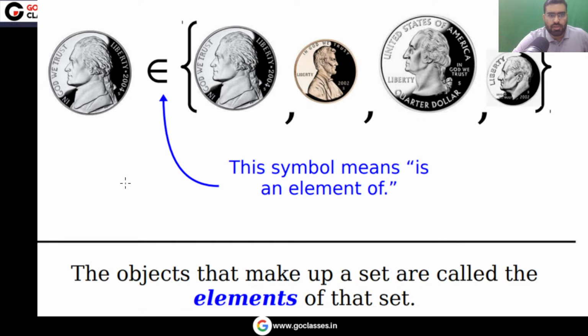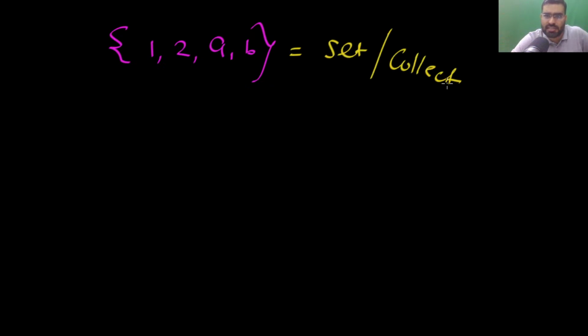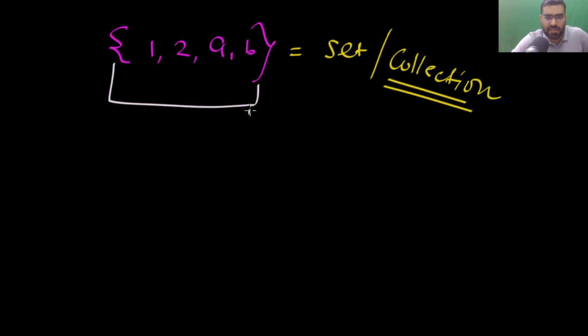Now, for example, look at this set. I give you 1, 2, A, B. In this set you can notice A belongs to this set. A set is a collection. You can consider this as a set, or you can call it a collection. This is your set. Remember, within the curly braces, everything is an element. So you can see this is an element.